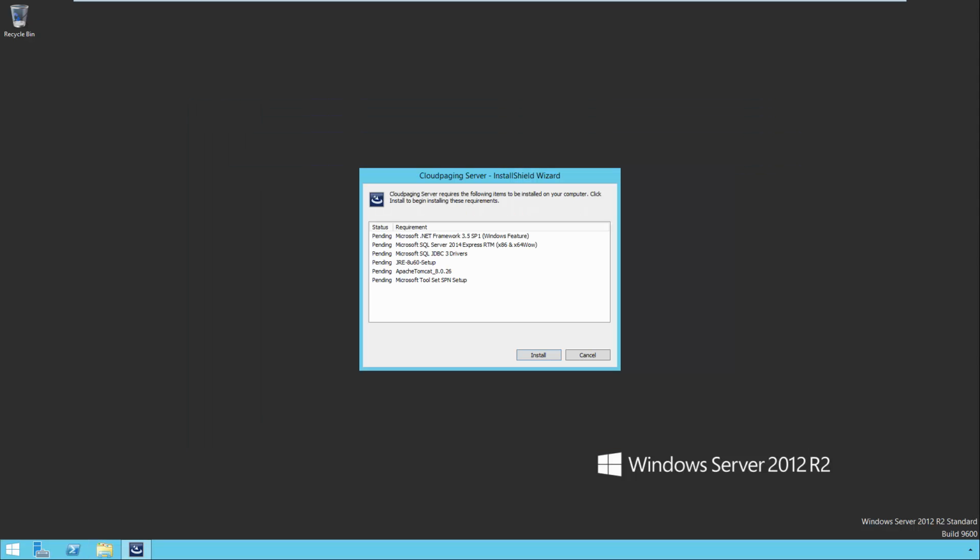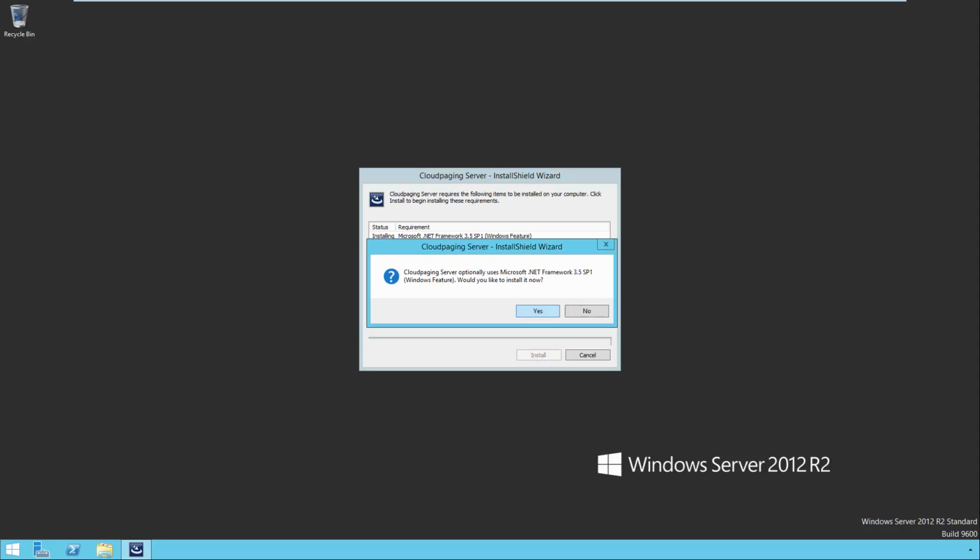Select the defaults for all prompts and agree to the terms of the end user license agreement.